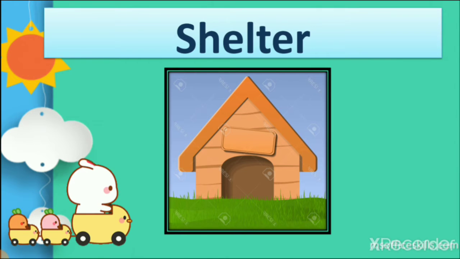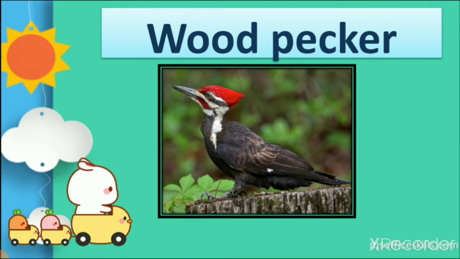First is shelter, right? What is shelter? A house where we can live. Like us, animals also live in shelters. So we learn in the previous lecture about shelter. Second, woodpecker. A woodpecker is a bird which uses its beak to make a hole in the stem of the tree or wood, and they eat food with this beak from the stem of the tree.